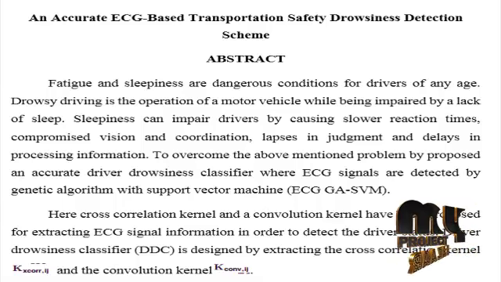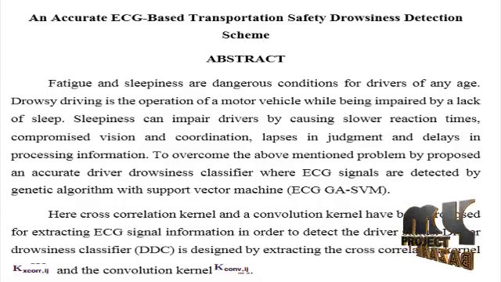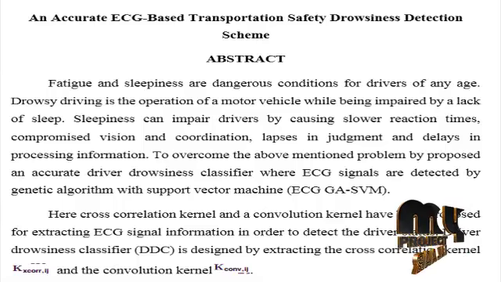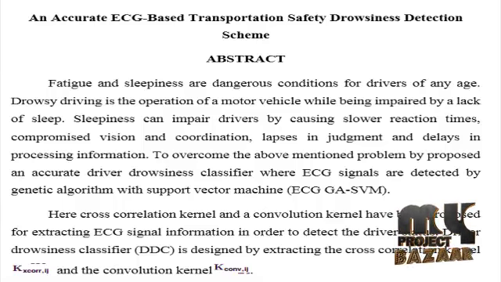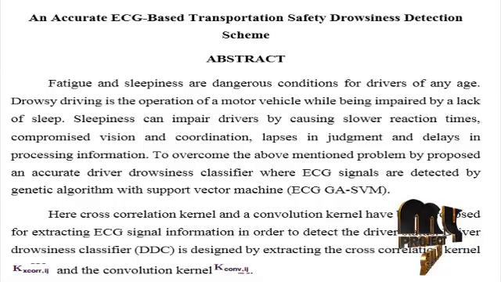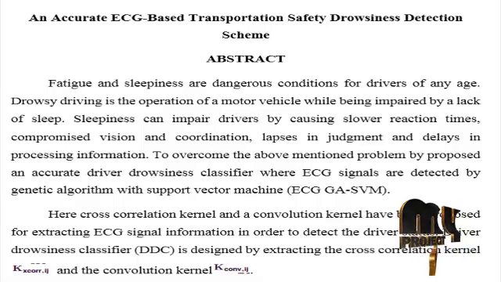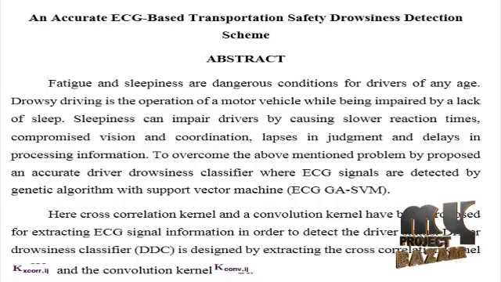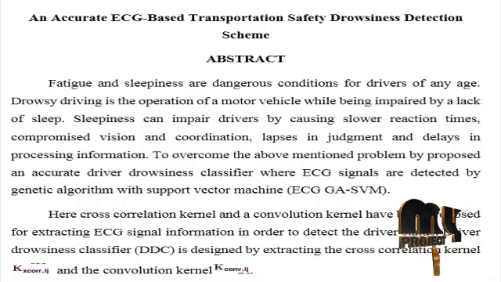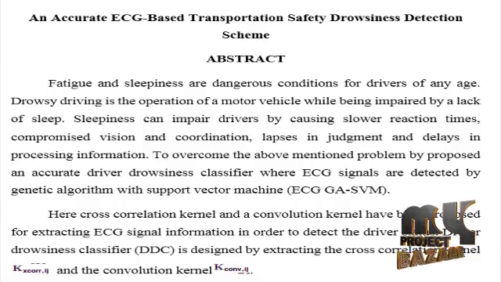Cross correlation is a measure of similarity of two series as a function of the lag of one relative to the other. This is also known as the sliding dot product. It is commonly used for searching a long signal for a shorter known feature. A convolutional kernel is a process of multiplying each element of the image with its local neighbors, weighted by the kernel.